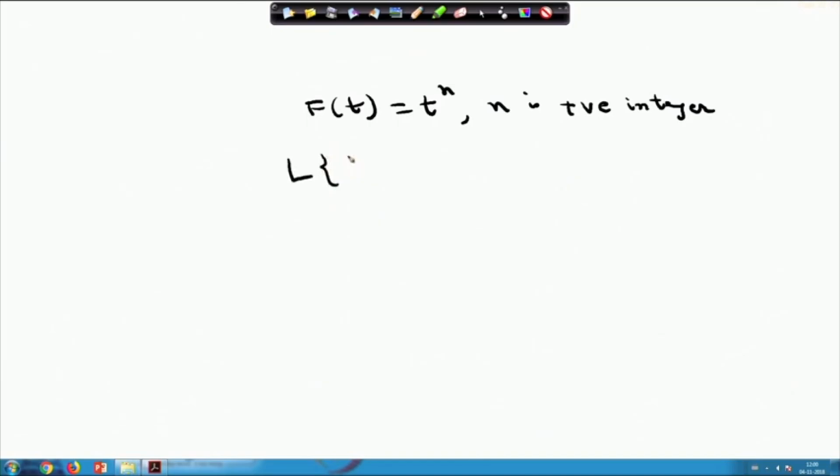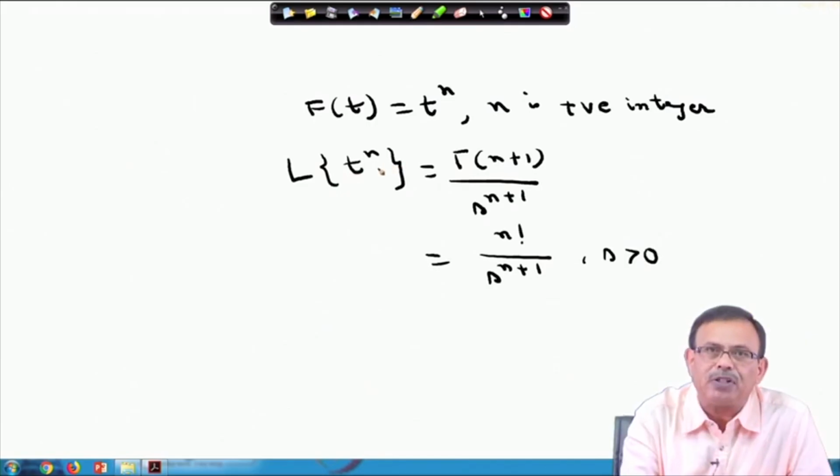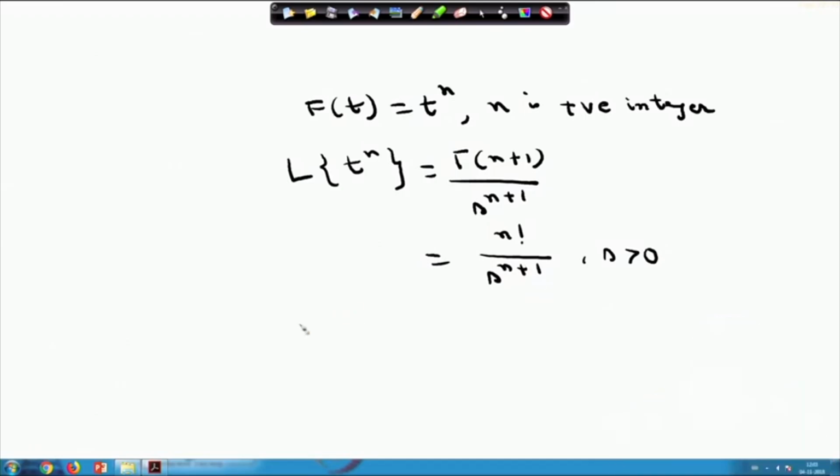I can tell that the Laplace transform of t power n equals gamma n plus 1 by s to the power n plus 1, and gamma n plus 1, as you know, we can define as factorial n. So it is factorial n by s to the power n plus 1, where obviously s is greater than 0. Please note that the Laplace transform of t power n is factorial n by s to the power n plus 1.